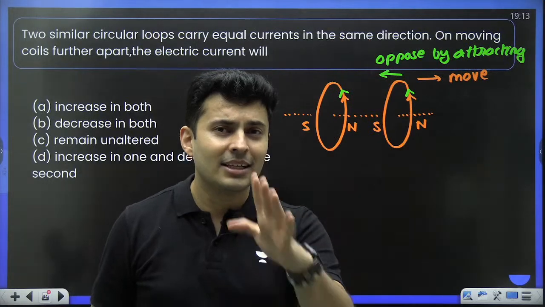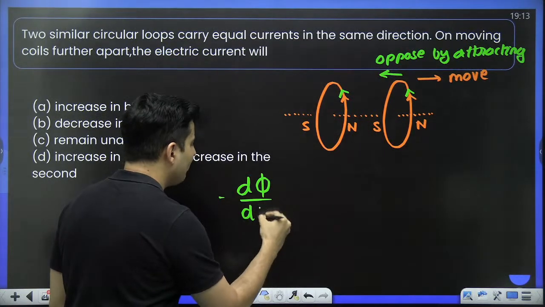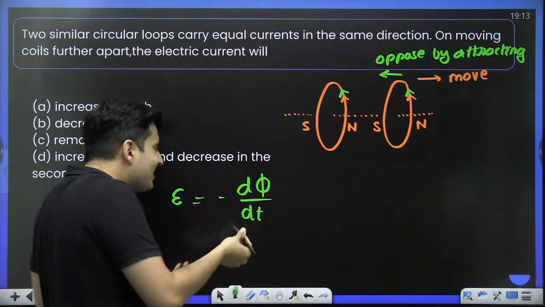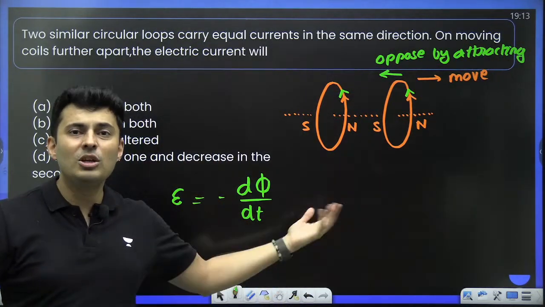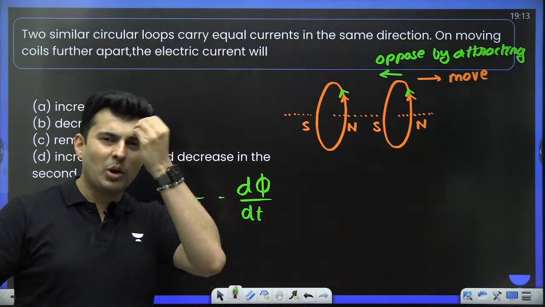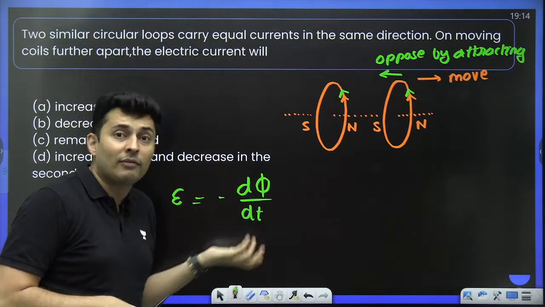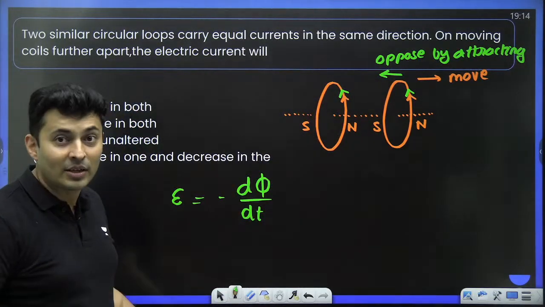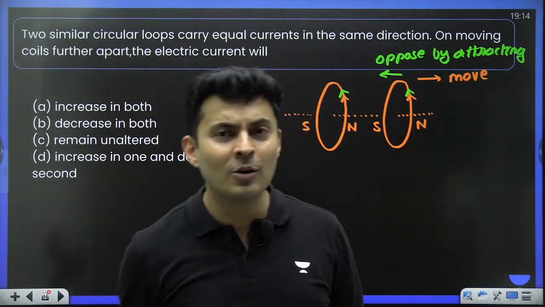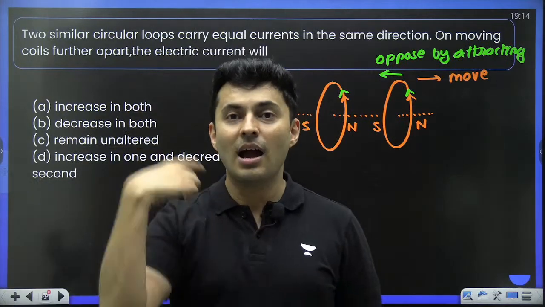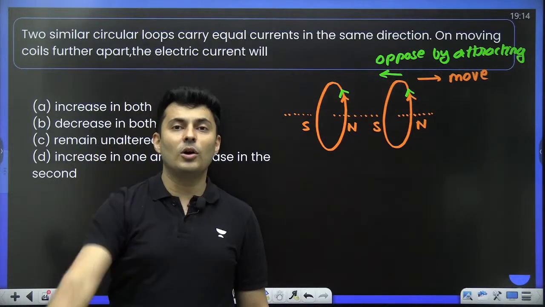And do you realize that all those people who learn this minus d phi by dt, this minus sign is pretty much useless. Not even in one single question till now we use that minus sign. If there is a proper question where the flux is given and you have to give E with the sign, that's okay. But in all these questions, what is the use? Okay, fine, it is minus. What do you do with that? Nothing. So it's all about using the right hand rule. So don't worry about the minus sign, guys. That's what I've been telling you. Focus on how Lenz's law works, how the right hand rule works, whether it will strengthen, weaken, increase, decrease. That's the logical part you have to build.